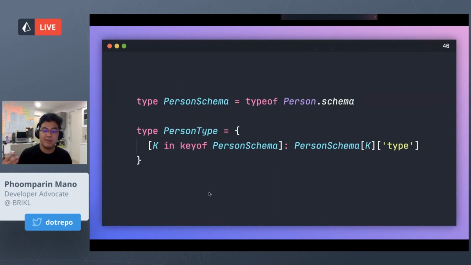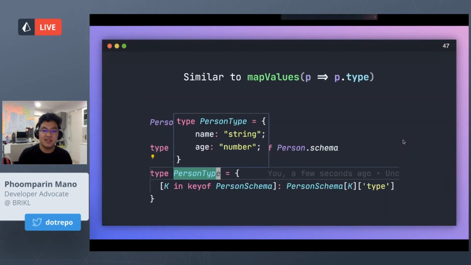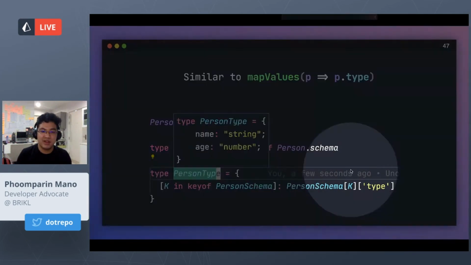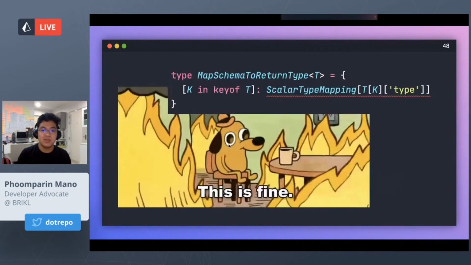Ideally, we should be able to do something like this. We should be able to get the schema, and then we access the type on it. This is very similar to a function that Lodash has called mapValues. It just maps the values to the type, which is pretty straightforward. Now if you look at the result, we are getting very close. Now we're getting name of type string and age of type number. So from a structure, we got rid of the type field and mapped it directly.